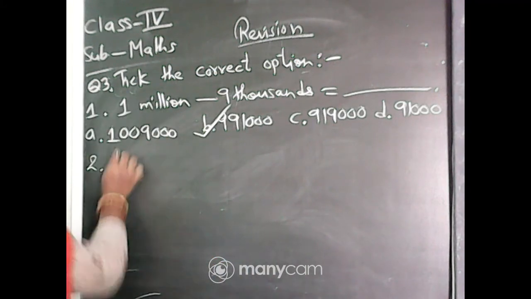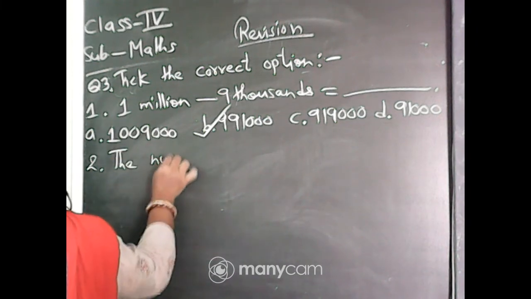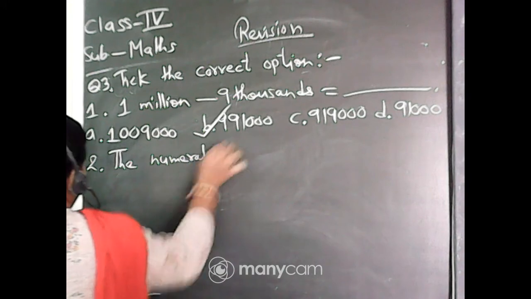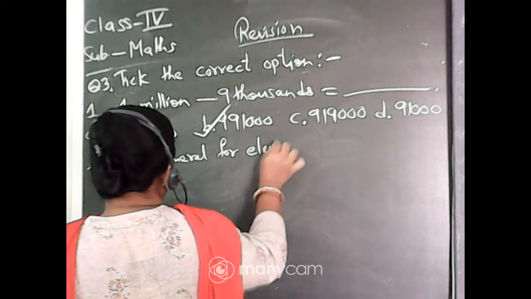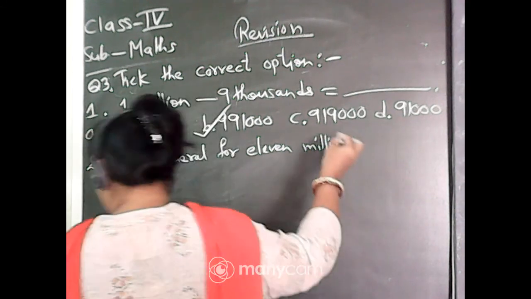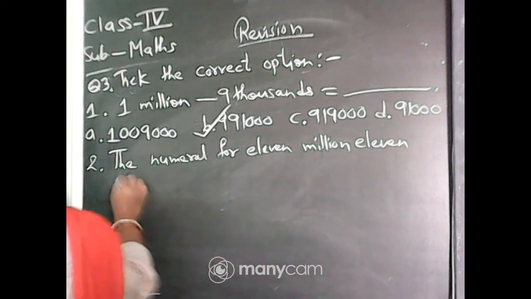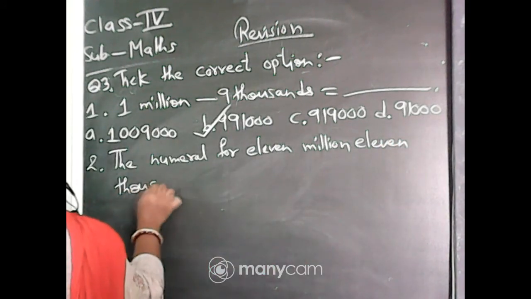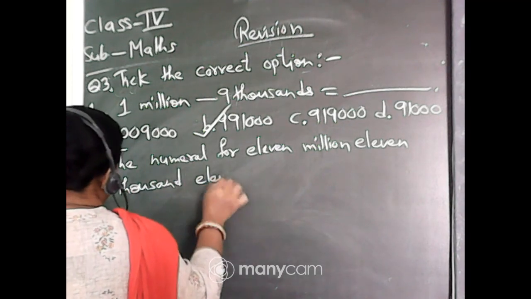Now write question number 2. The numeral for 11 million 11,011 is?